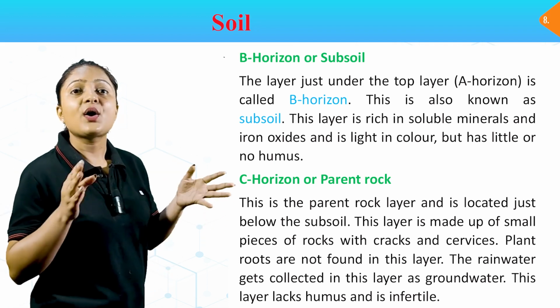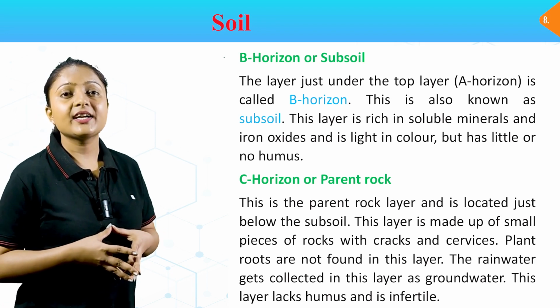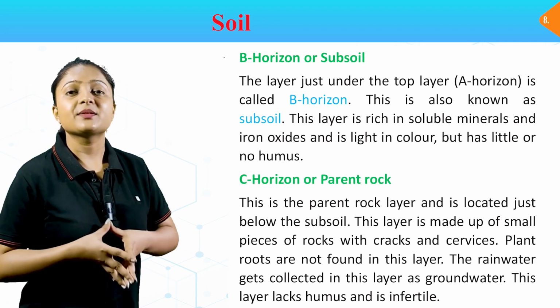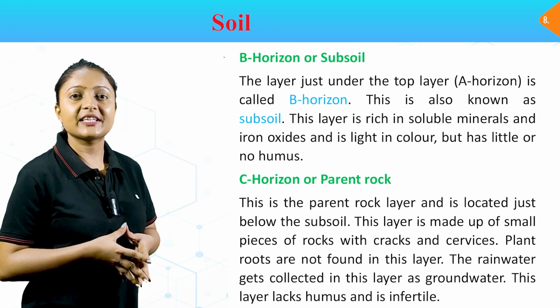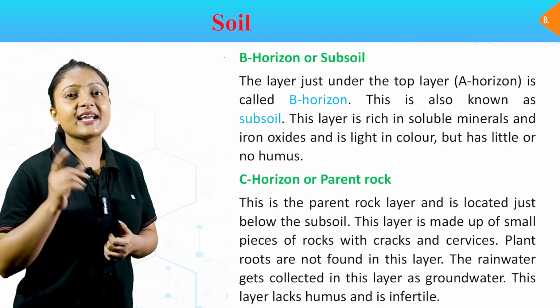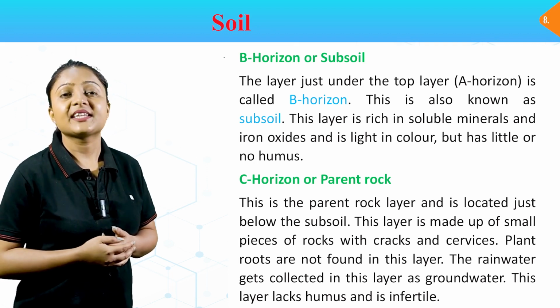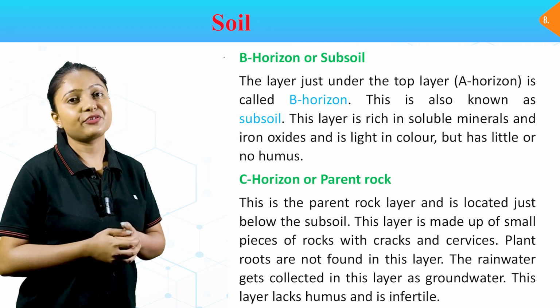C horizon or parent rock. This is the parent rock layer and is located below the subsoil. This layer is made up of small pieces of rocks with cracks and surfaces. Plant roots are not found in this layer. The rainwater gets collected in this layer as groundwater. This layer lacks humus and is infertile.